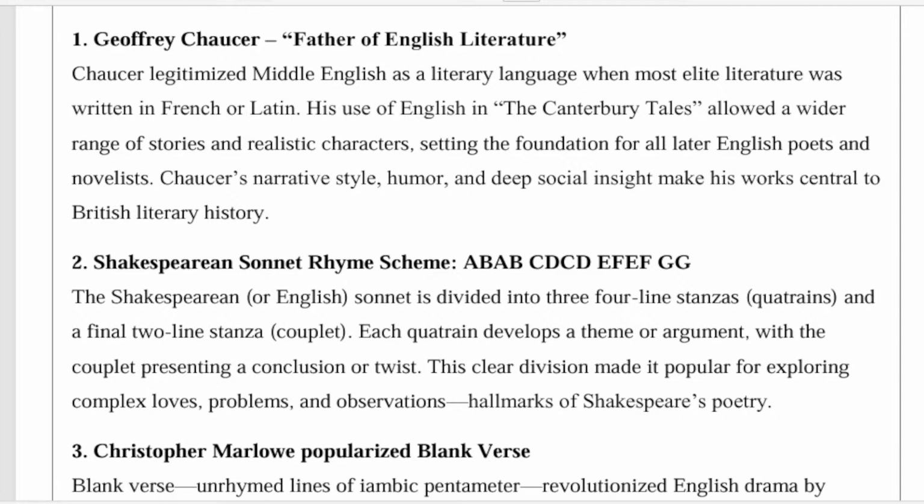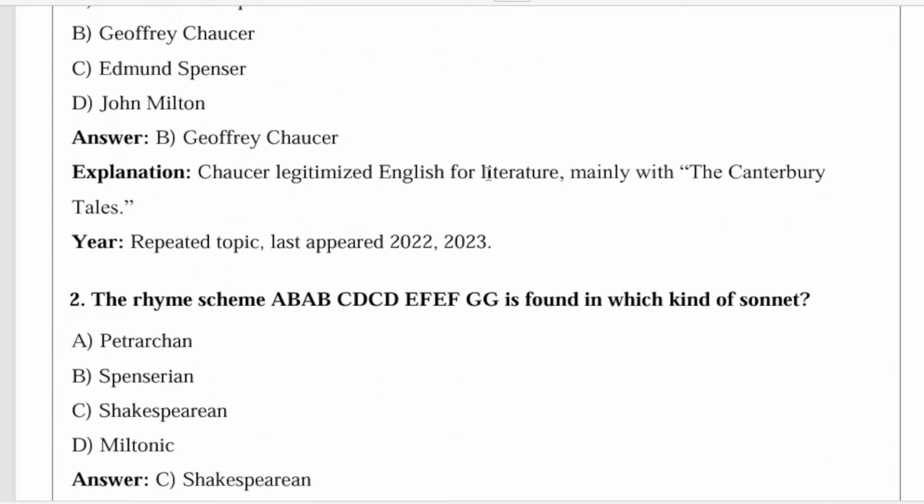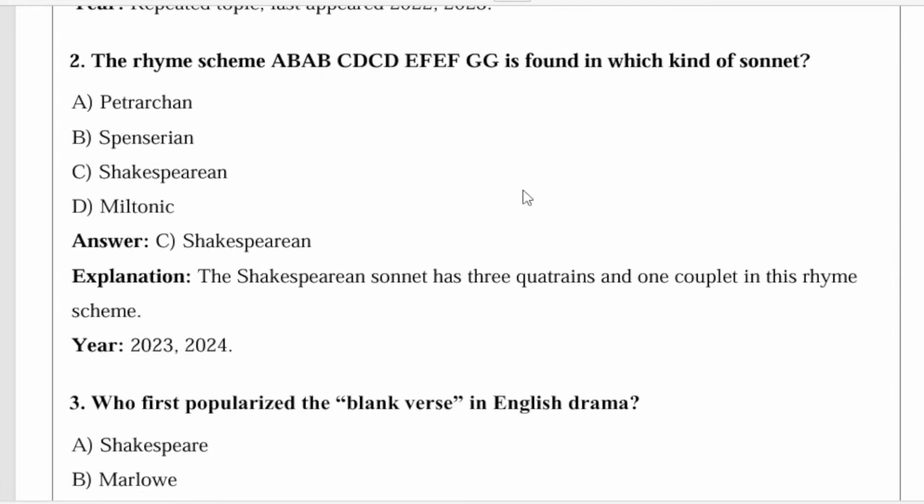So, moving to the next question. What is the next question? Yes, the rhyme scheme A B A B C D C D E F E F G G is found in which kind of sonnet? So, there are four types of sonnets. The first three are very important: Petrarchan, Spenserian, Shakespearean. These are the important types of sonnets. In that, this rhyme scheme is followed by the Shakespearean sonnet.